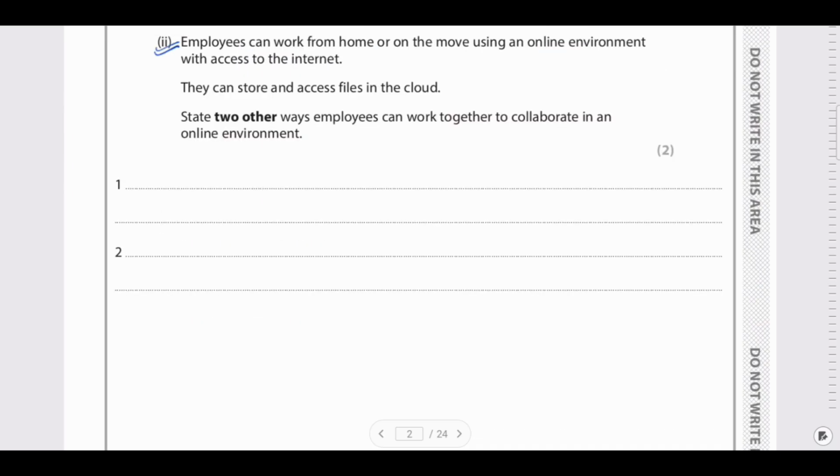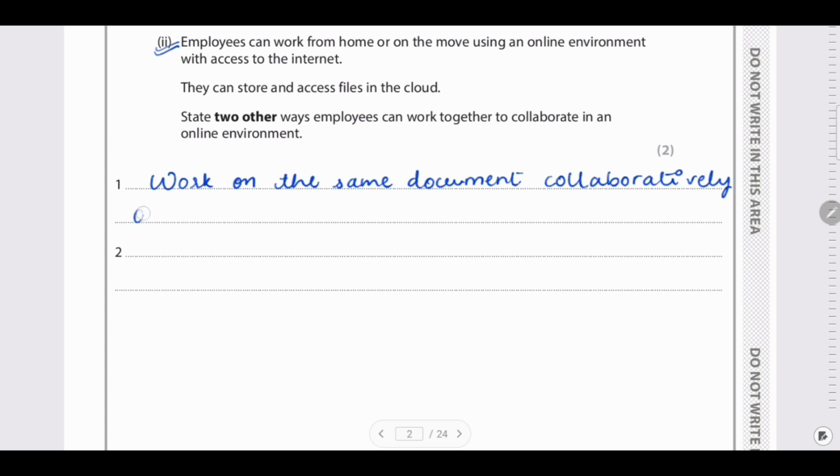So I'll go with the first one, working on the same document collaboratively. Next, you can go for using email or shared storage to exchange files.